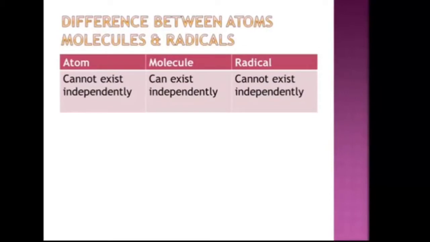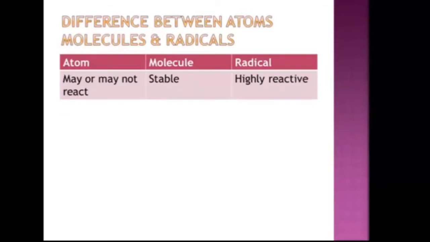Now we'll see the difference between atoms, molecules and radicals. We have already studied that an atom cannot exist independently, whereas molecules can exist independently. Similarly, radicals also cannot exist independently like atoms. Next, atoms may or may not react. If we get inert atoms, they will not react. The other atoms can react. Whereas molecules are very much stable. They are already formed by a reaction of something, so now they are stable.